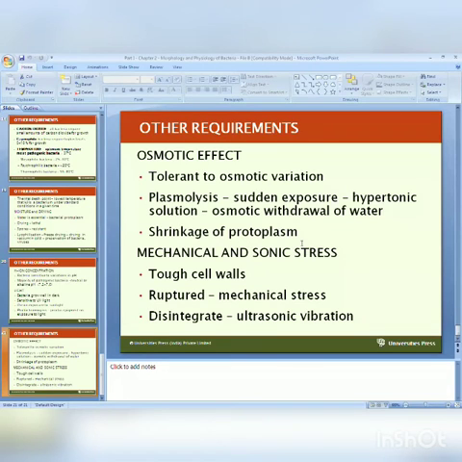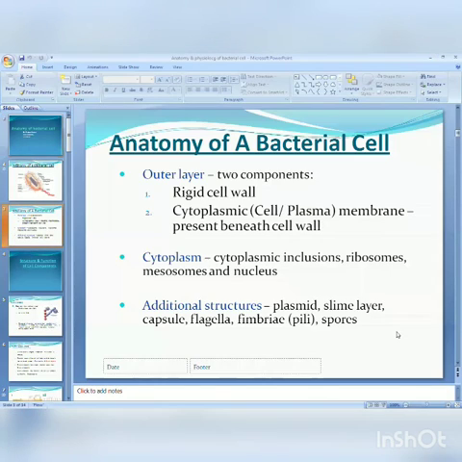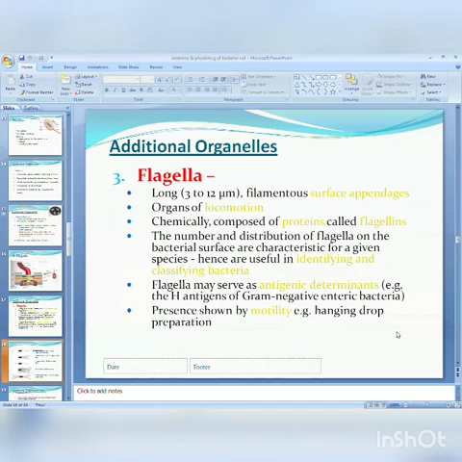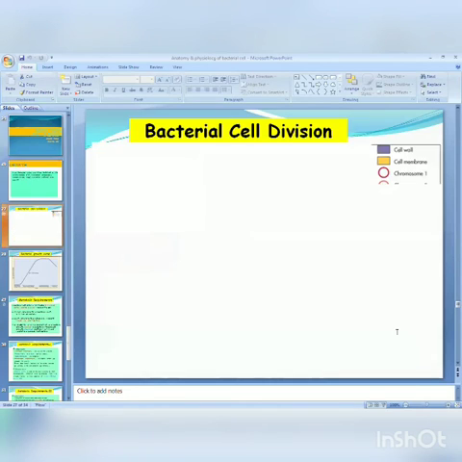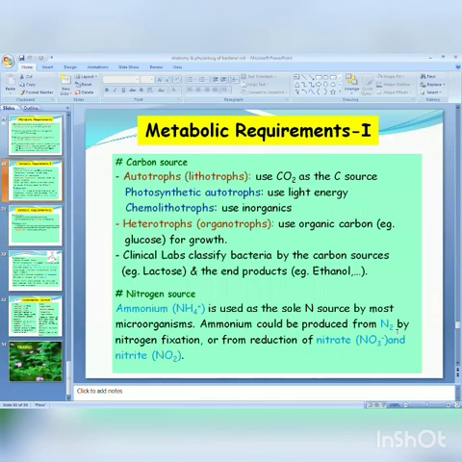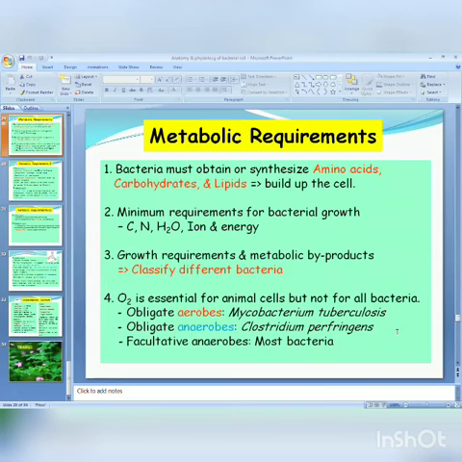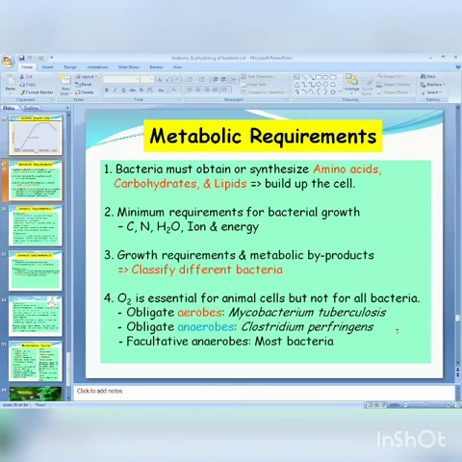Now bacteria also require a few nutrients for their growth, inorganic and organic salts. Bacteria must obtain or synthesize amino acids, carbohydrates, and lipids to build up the cell.